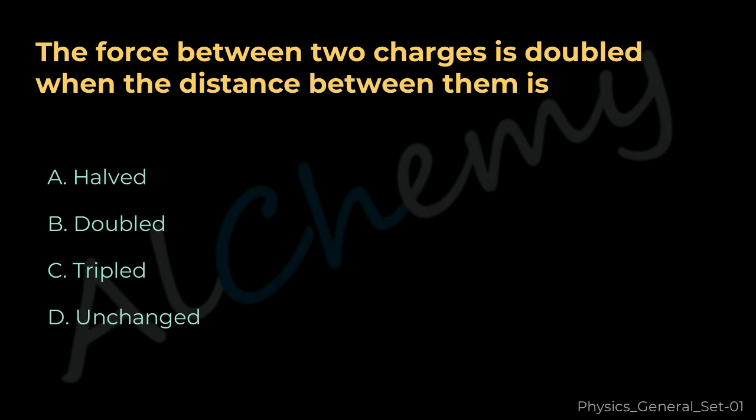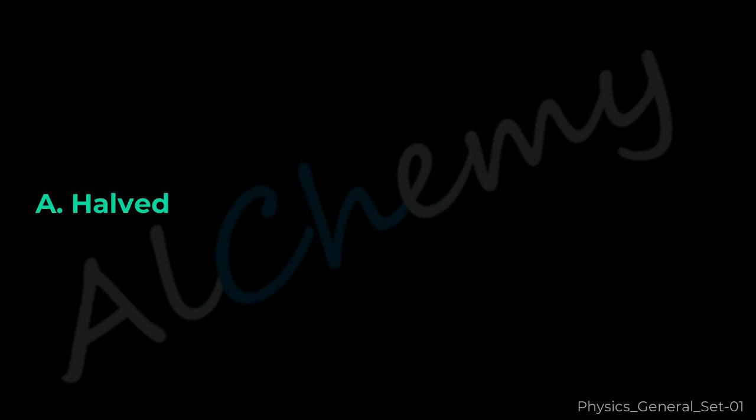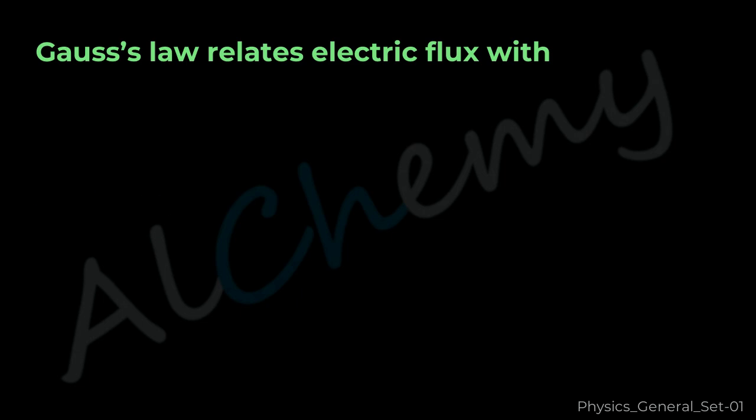Question 23. The force between two charges is doubled when the distance between them is A. Halved. B. Doubled. C. Tripled. D. Unchanged. The correct answer is A. Halved.